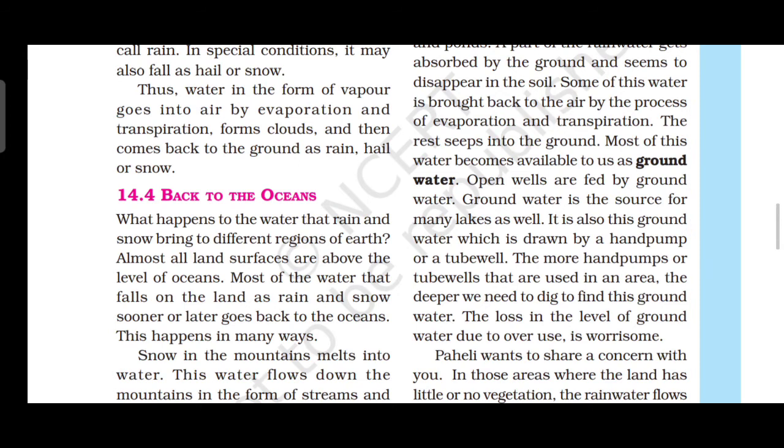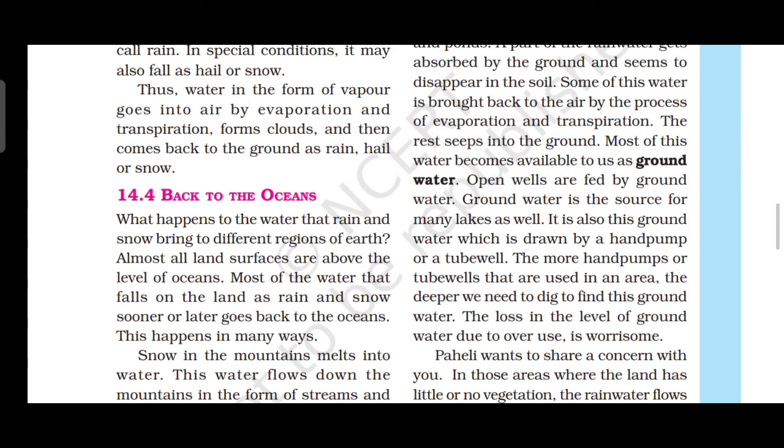The next topic is back to the ocean. Most of the water that falls on the land as rain and snow sooner or later goes back to the ocean. On Earth, most of the water that falls on the land as rain and snow sooner or later gets back to what?